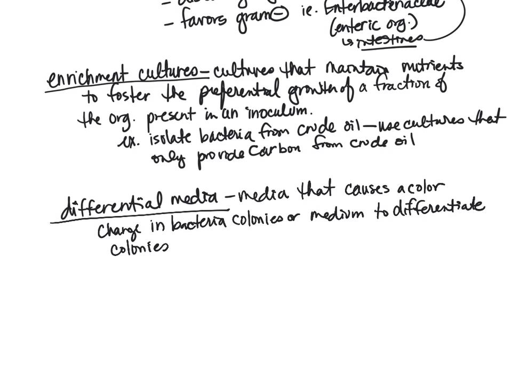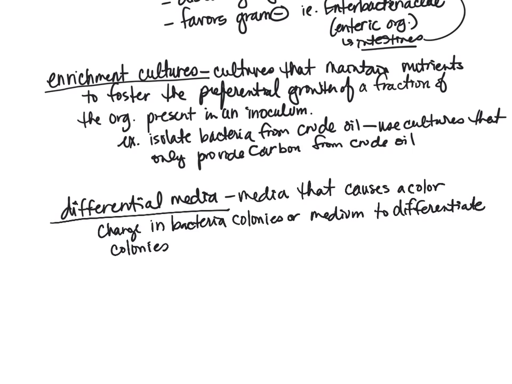So then we can inoculate this medium, and then we can pick which organisms we want out of what we see. So maybe we're looking for a particular organism that ferments lactose. When it ferments lactose, we can see that it makes a color change. Since it makes the color change, we're going to grab those colonies that made that color change, and we're going to leave the other colonies behind because those don't ferment lactose, so we're not going to take them with us.